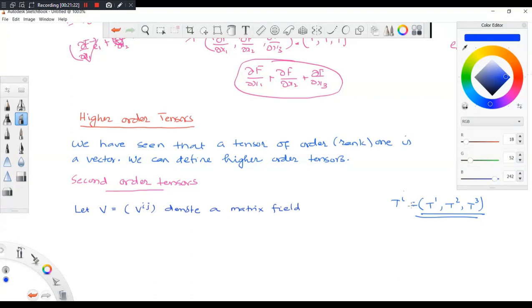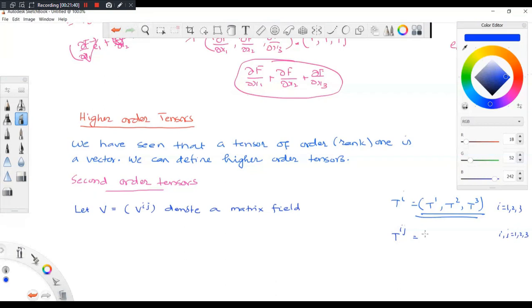See, T_i is here, T_ij. When T_ij comes, what does it mean? i and j in 3 dimensions: here i takes values 1, 2, 3, and j takes values 1, 2, 3. So what are the possibilities?